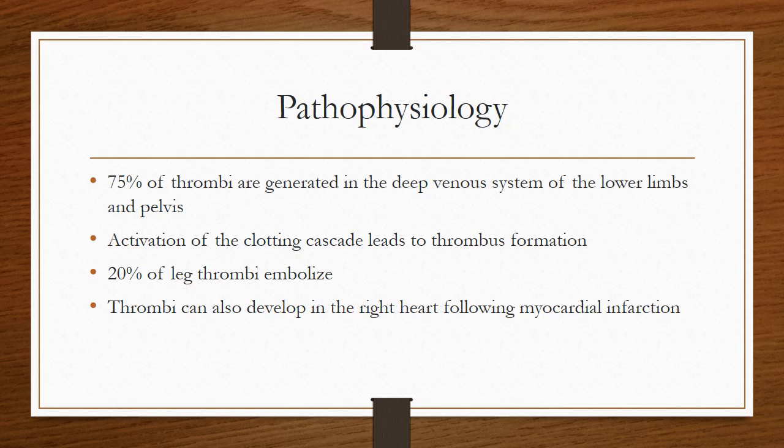Pathophysiology. 75% of the thrombi are generated in the deep venous system of the lower limb and the pelvis, probably initiated by platelet aggregation around the venous valve sinuses. The activation of the clotting cascade leads to thrombus formation with Virchow's triad, which is the venous stasis, injury to the vessel wall, and the increased blood coagulability, predisposing to the thrombus formation.